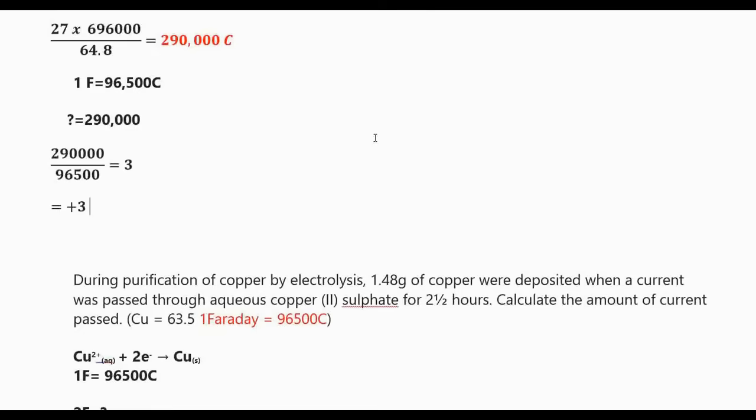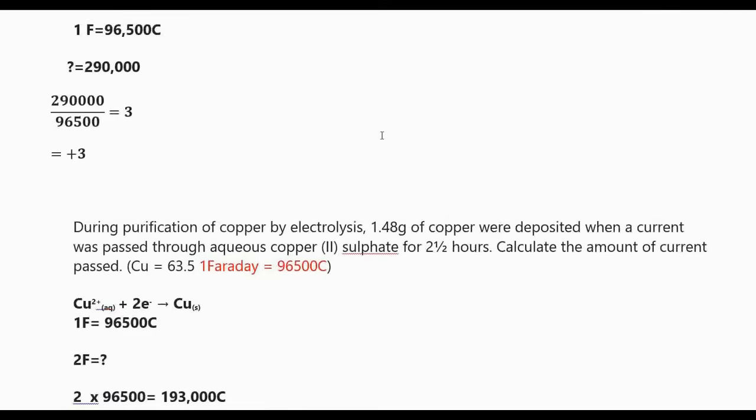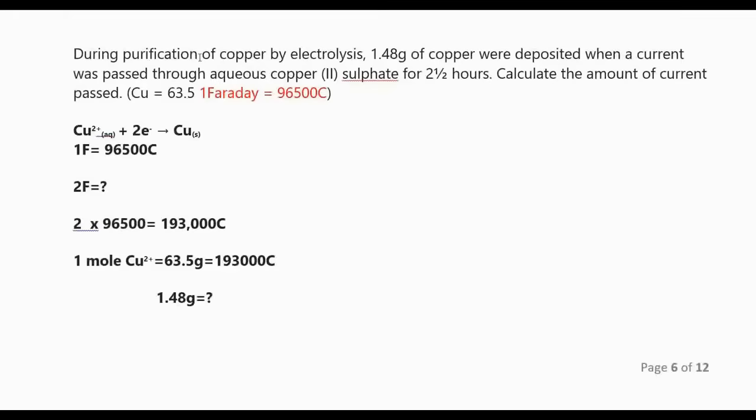I want to take you very fast through another question. During purification of copper by electrolysis, 1.48 grams of copper were deposited when a current was passed through aqueous copper sulfate for 2.5 hours. Calculate the amount of current. Now here we are required to calculate the current. We don't have current, but we know our metal is copper.